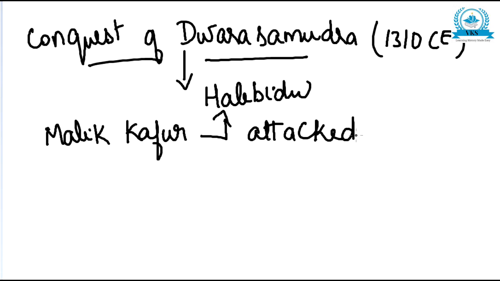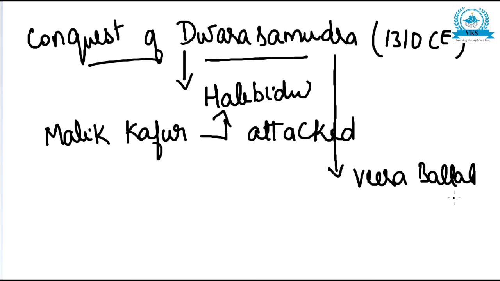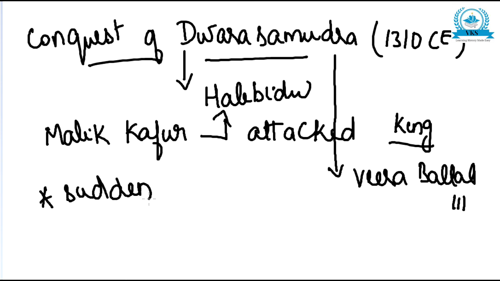Dwarasamudra was ruled by King Veera Ballala III. Veera Ballala III was the king of Dwarasamudra. So Malik Kafur went and attacked Veera Ballala III. The king could not defend the attack. It was a sudden attack. The king did not even expect it, and he could not defend it.